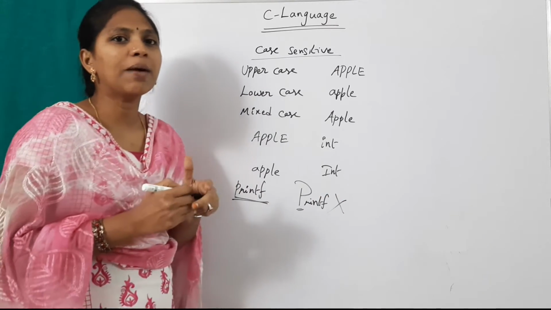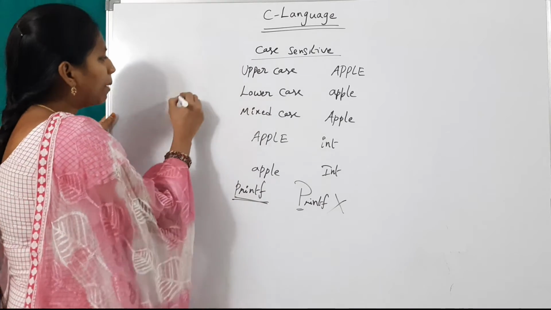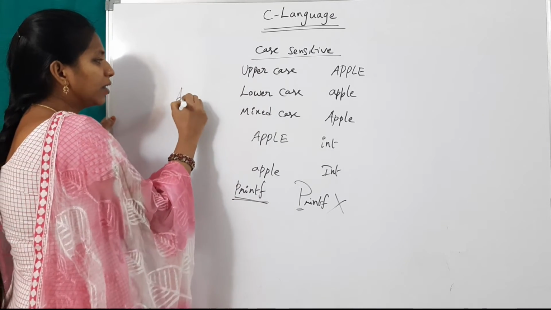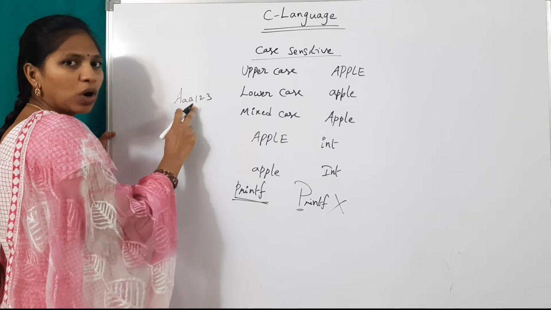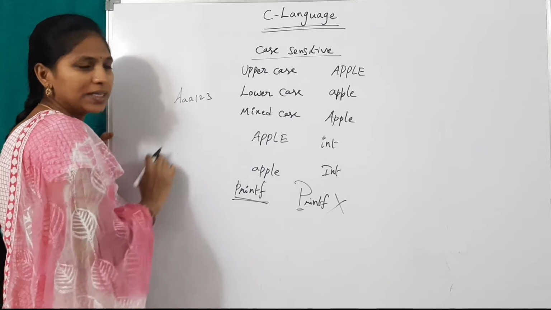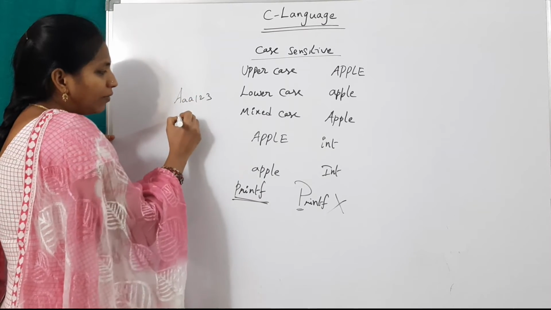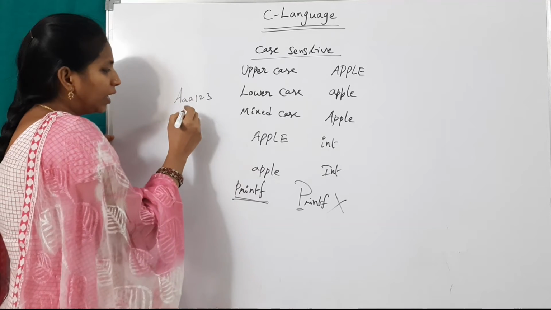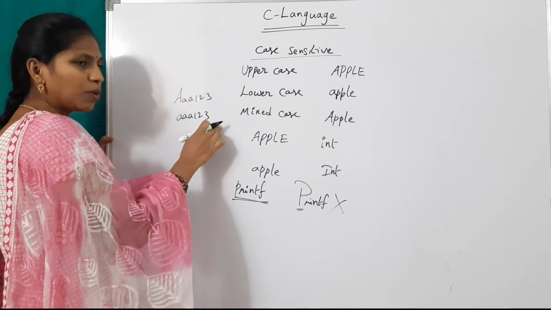In real time examples, take Gmail passwords. Suppose my Gmail password is like this: capital A, small a's and 1, 2, 3. This is my Gmail password, for example. Suppose while logging in, I use all small letters.